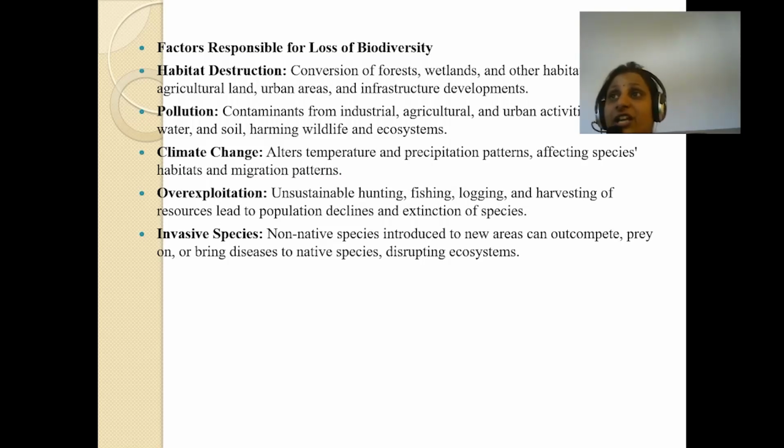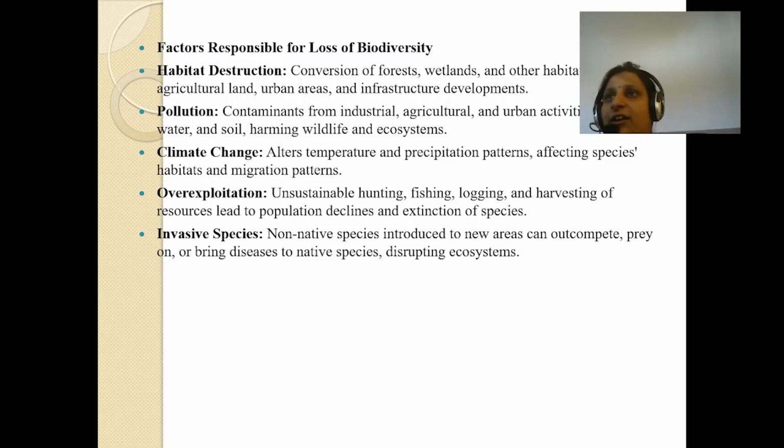Overexploitation: unsustainable hunting, fishing, logging, and harvesting of resources lead to population declines and extinction of species. Means there is no rule or checking on this, and people do things according to their wish, and when there is over-access to it, obviously the population declines and species go extinct.